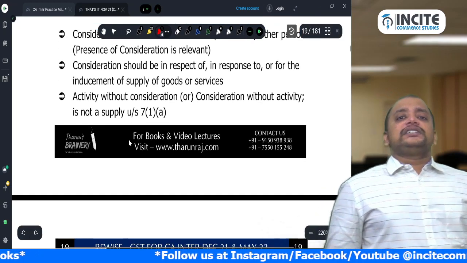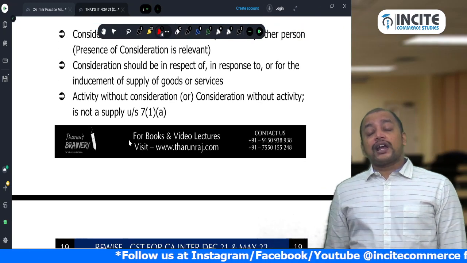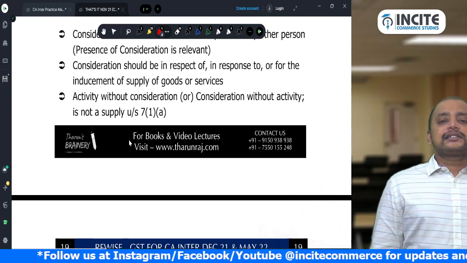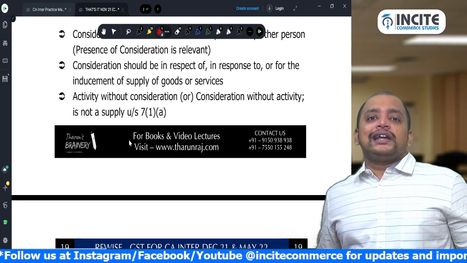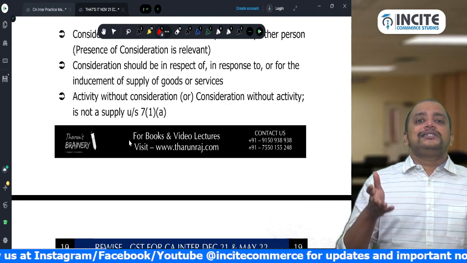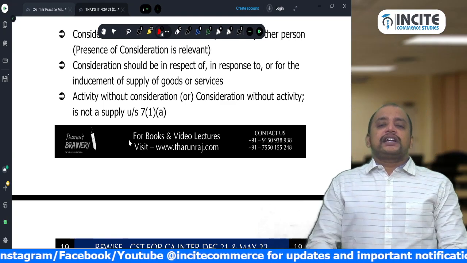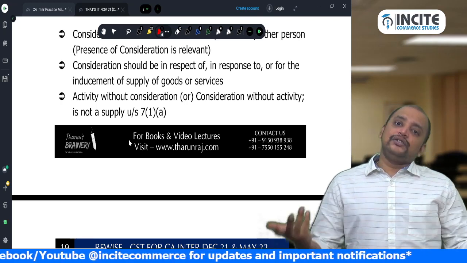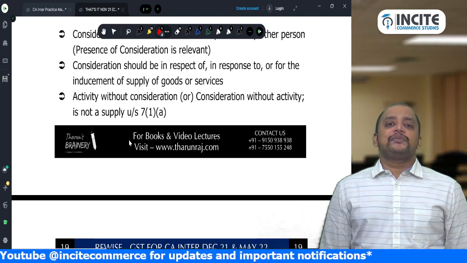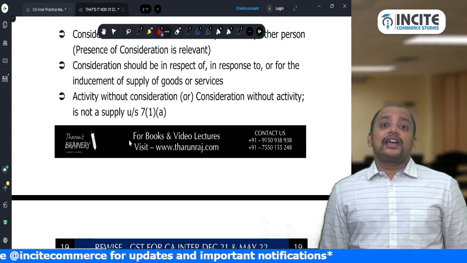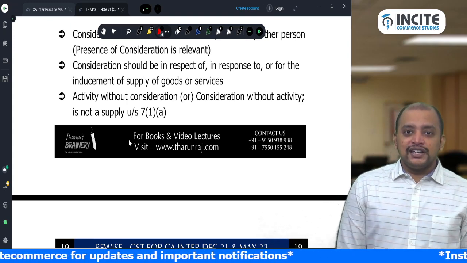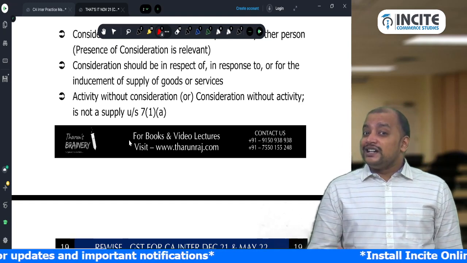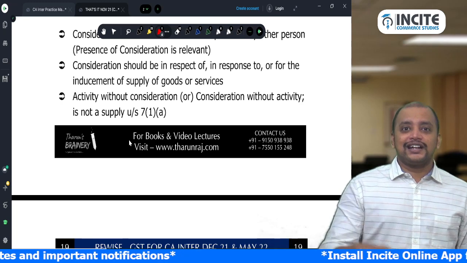Then any activity without consideration, or consideration without activity, is not a supply. That is, I am doing some activity and not getting any consideration. For example, I am taking a free GST batch. Am I getting any consideration? No. Yes, I get your love and affection, but that cannot be treated as non-monetary consideration, correct?